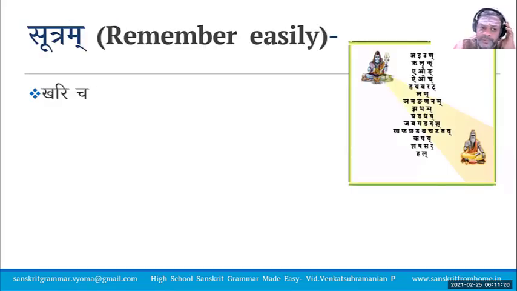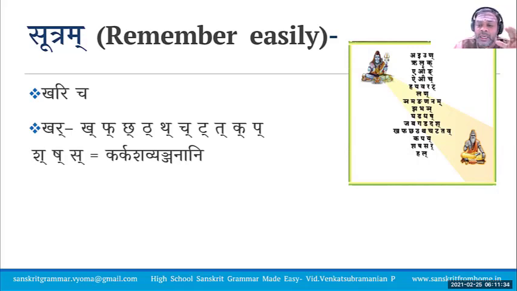Kharicha is the rule. With the sutra, we may not be able to make out anything, but what we can make out is that Chartva Sandhi happens when Khar Varnas are involved. What are the Khar Varnas? They are the Karkasha Vyanjanas. In the Maheshwara Sutra, Kha Pha Chatatav Kapai Shasar Hal, Khar refers to the letters from Kha to Repha, Shashasar. So when Khar Varnas are involved, the Chartva Sandhi occurs. Char refers to Ch, T, T, K, P. This is what is taken.